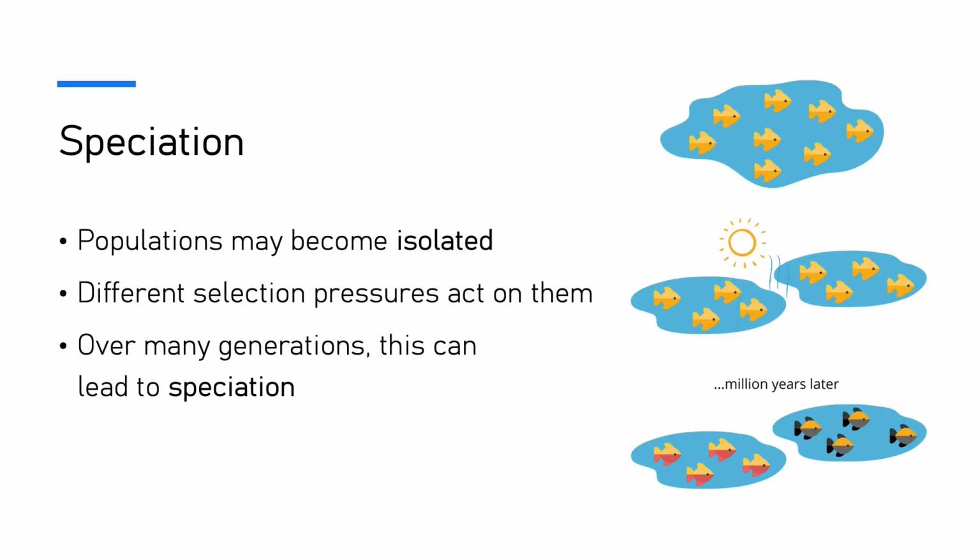If populations of the same species become isolated, such as by a geographical barrier, they may experience different selection pressures. Over many generations, this can lead to speciation, which means a new species is formed.